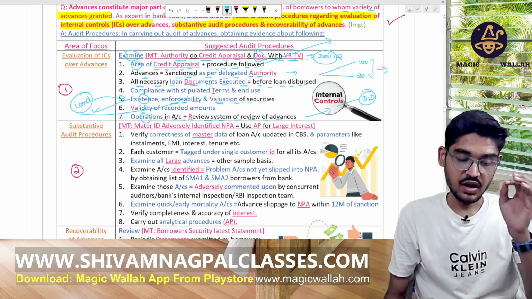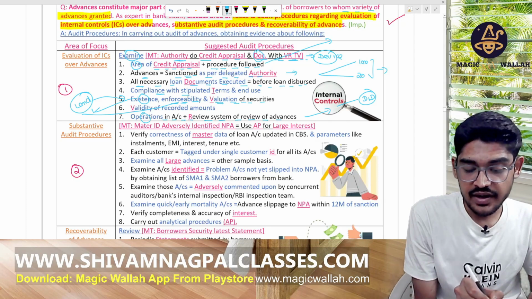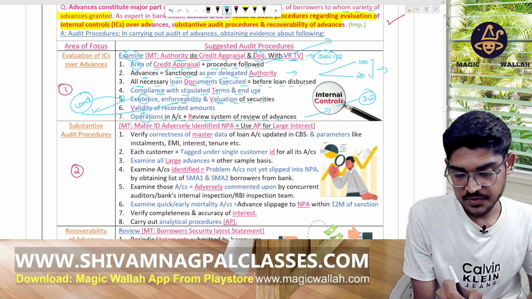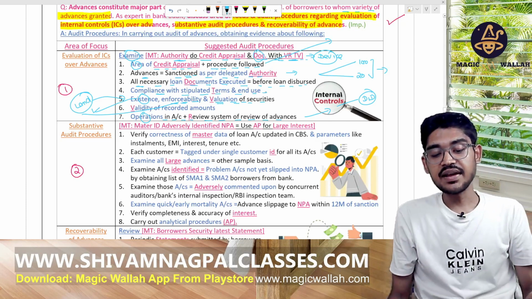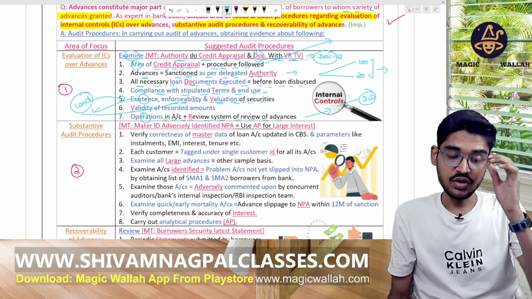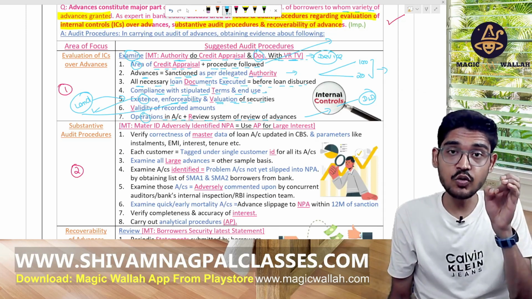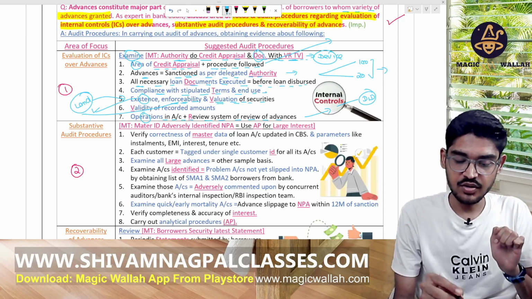Okay, now VRTB. By T we mean compliance with the stipulated terms and the end use. Just like a loan given for the purpose of study. The bank has to verify that the person has used that loan for study purposes only.